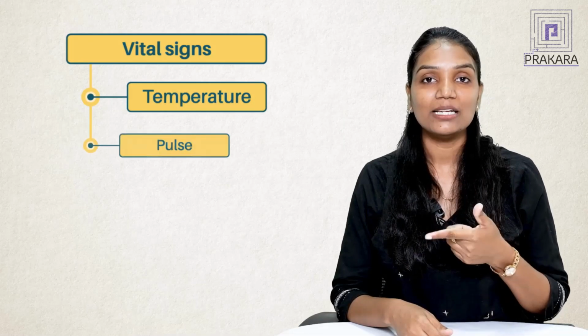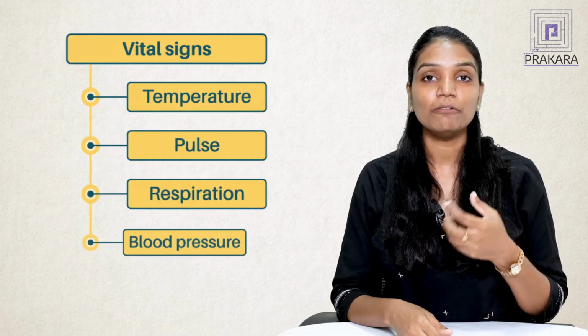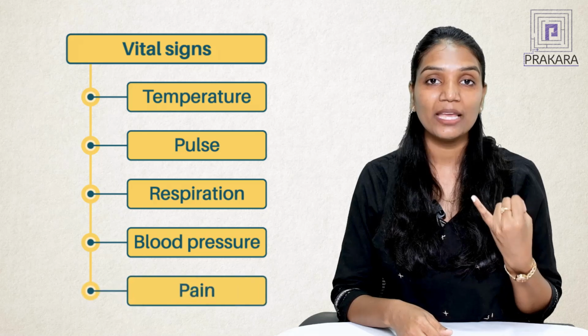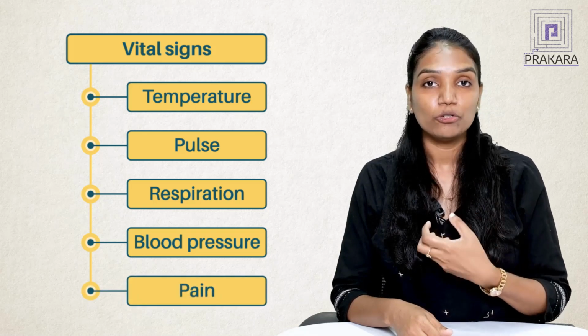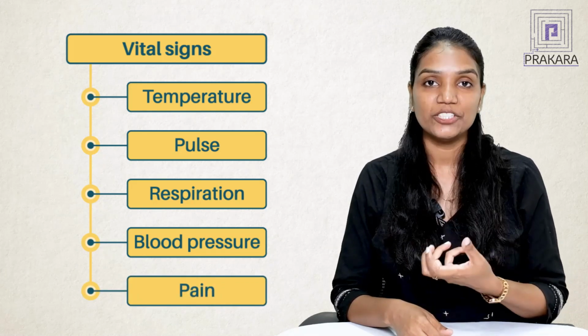When they are working properly, when the human being can see with his eyes, smell with his nose, and taste with his tongue, that is what we call normal functioning. Along with that, we also have the vital organs in our body, and we also have the term vital signs. Vital signs are the temperature, pulse, respiration and blood pressure. The fifth, newly added one, is pain. So these vital signs also, we say, have normal ranges.